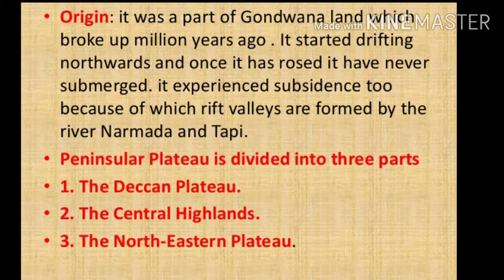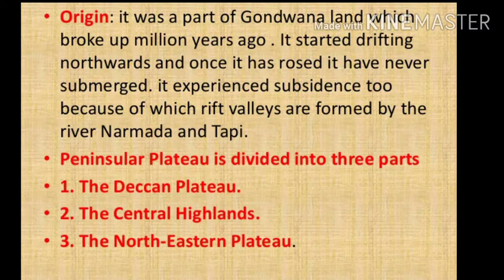This peninsular plateau has undergone recurrent phases of upliftment and submergence accompanied by crustal faulting and fractures. The northwestern part of the plateau has a complex relief of ravines and gorges.